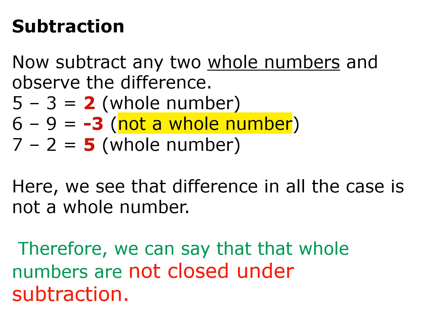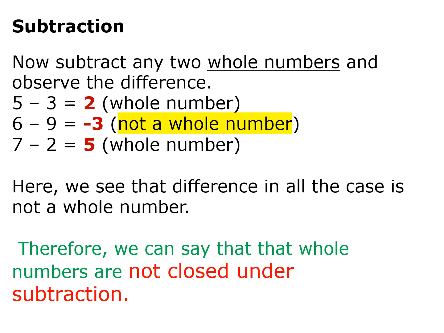Second example, 9 has to be subtracted from 6. The difference is minus 3. Why minus 3? Because 9 has to be subtracted from a smaller number. So the difference is minus 3, which is not a whole number, because negative numbers and fractional numbers are not whole numbers. Look at the third example, 7 minus 2. The difference is 5, which is a whole number. So you can see the difference in all the cases is not a whole number.